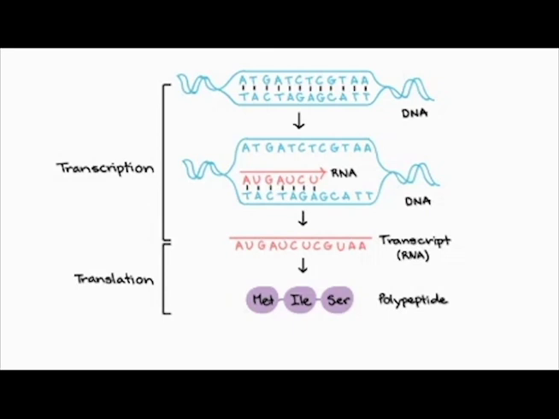A protein-coding gene consists of a promoter, followed by the coding sequence for the protein, and then a terminator. The promoter is a base pair sequence that specifies where transcription begins. The coding sequence is a base pair sequence that includes coding information for the polypeptide chain specified by the gene. The terminator is a sequence that specifies the end of the mRNA transcript.